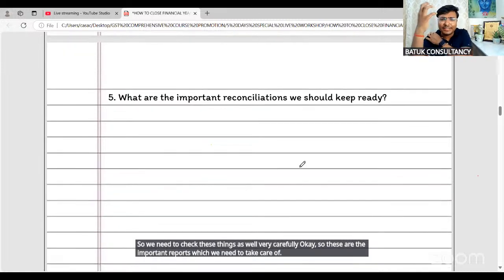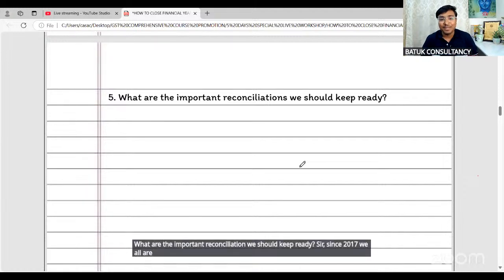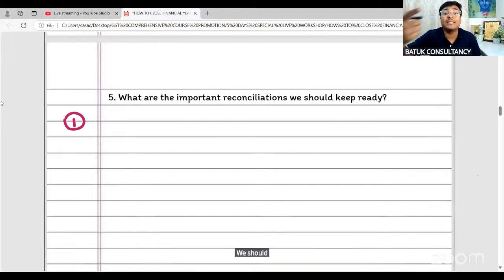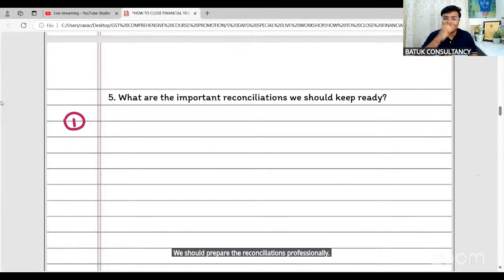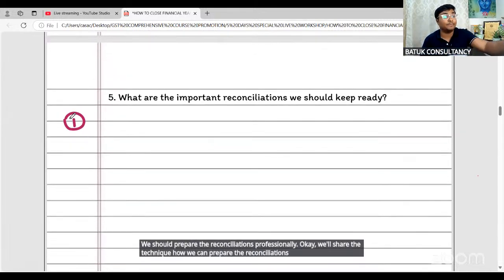What are the important reconciliations we should keep ready? Sir, since 2017 we all are maintaining reconciliations only. So I think you all know the number of reconciliations which we should prepare, but I am going to repeat it for your reference. But we should prepare the reconciliations professionally. Okay, we'll share the technique of how we can prepare the reconciliations professionally as well.